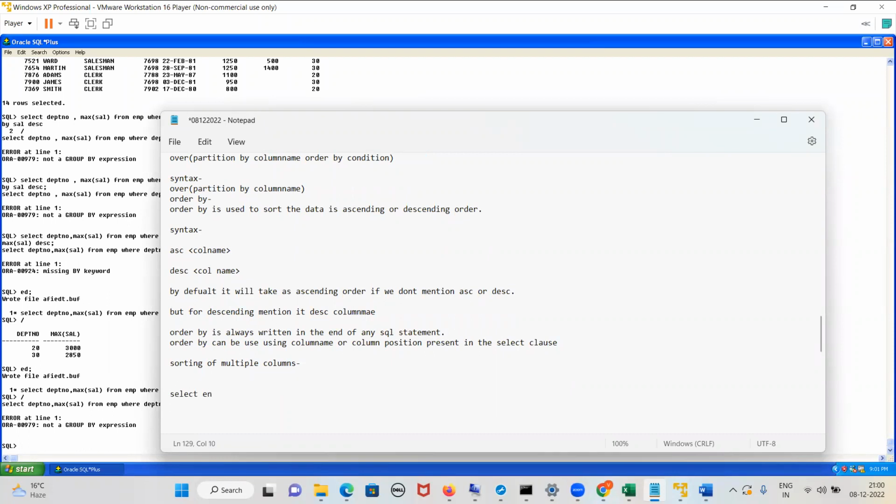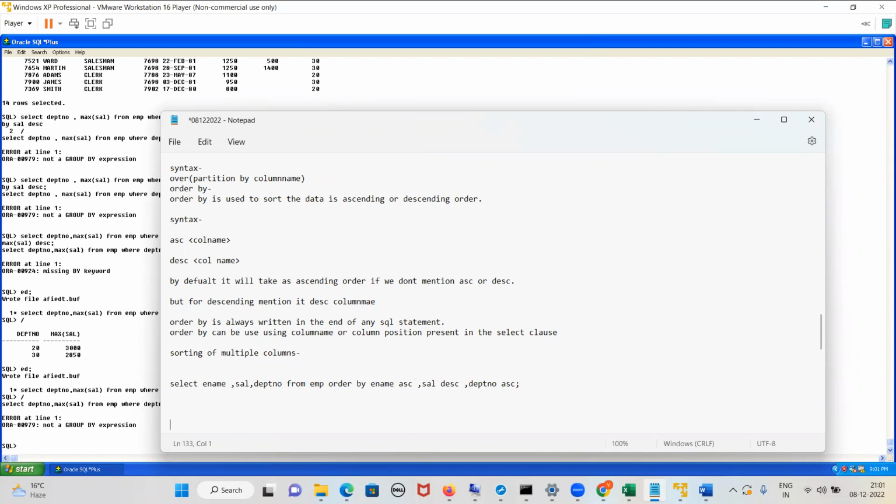Suppose I take select e-name, comma salary, comma department number from EMP, and I do order by e-name ASC, comma salary DESC, comma department number ASC. What will be the output of this query? We sort the result by e-name in ascending order, salary in descending, and department number in ascending.